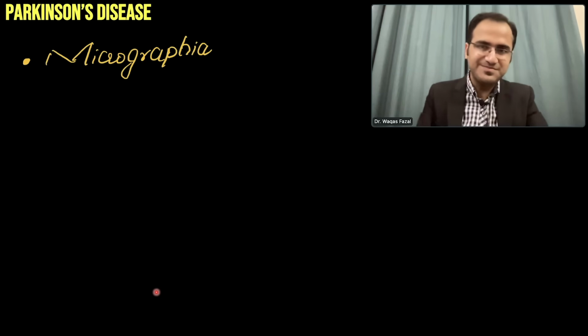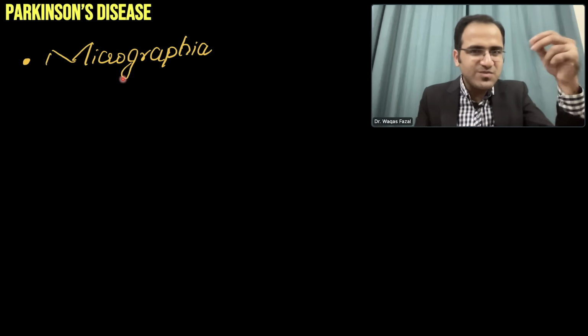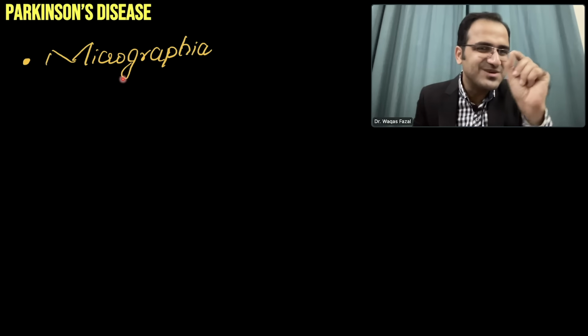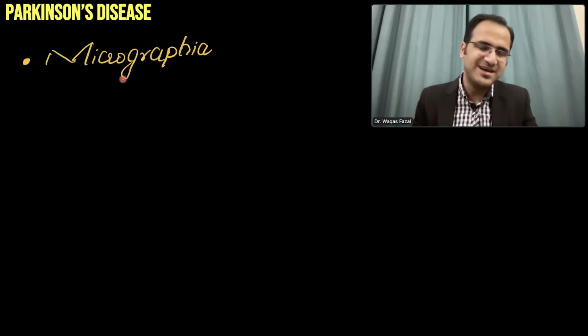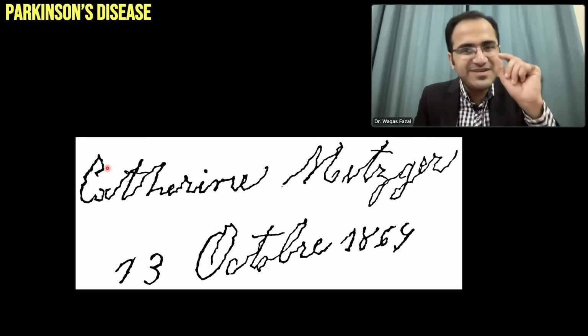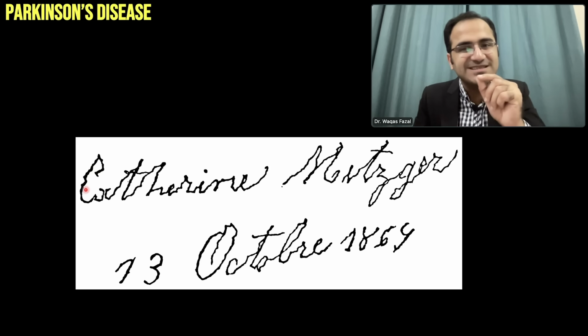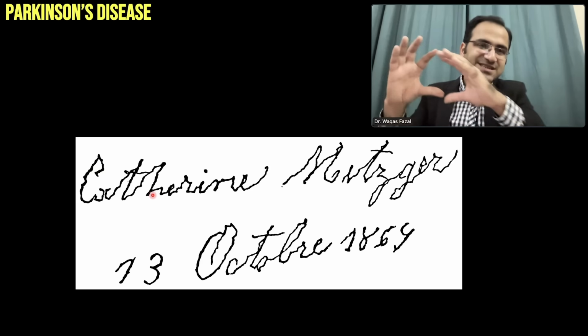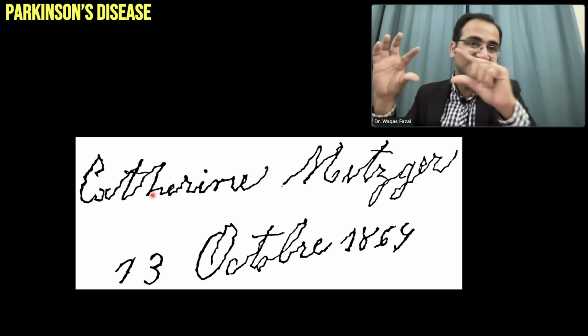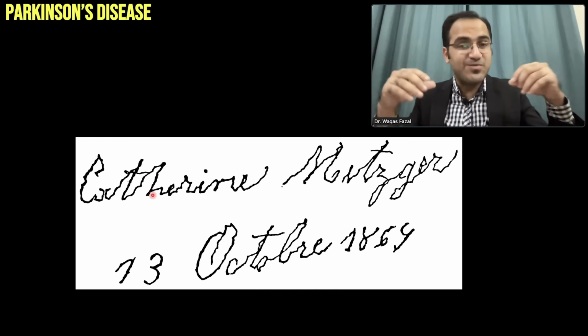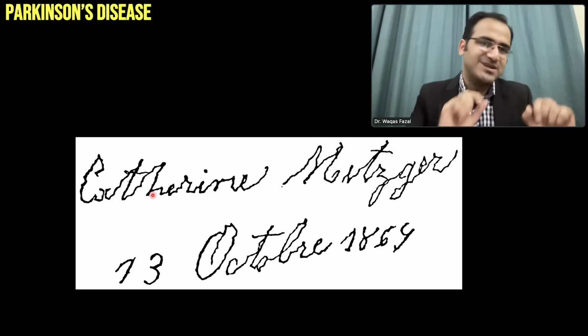These patients will have micrographia, small handwriting, because the movement of hands takes incorporation of muscles. So these muscles cannot move properly. So they have small letters because in everything you will see slowness of movement. Even in the handwriting you can judge that these patients will have small handwriting. And in the handwriting you will feel the tremors, the resting tremors that are there when they are writing. In the start there might be large letters, but slowly as they progress, it gets smaller and smaller and smaller.